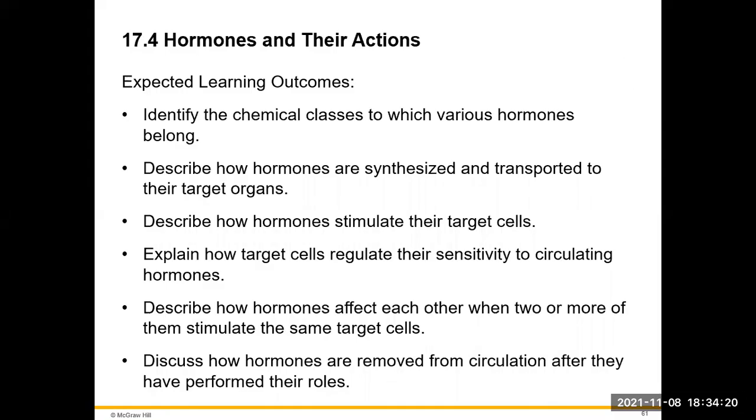Welcome back to section 17.4. We're going to look at the hormones and their actions. Here is the list of expected learning outcomes for 17.4.